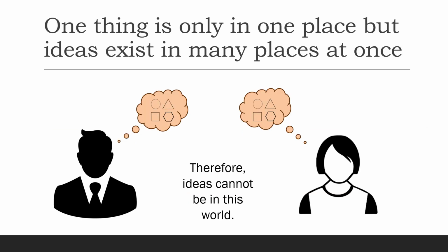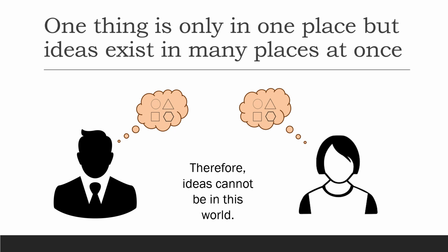A very important reason why mathematics doesn't exist in the real world is that in the real world, each thing only exists in one place. Ideas such as those of mathematics, however, can exist in many minds at once. For example, two people can equally well know and think about a triangle and a circle. They are thinking about the same idea, but since they are two different people thinking about those ideas, therefore the ideas exist in two individual minds.